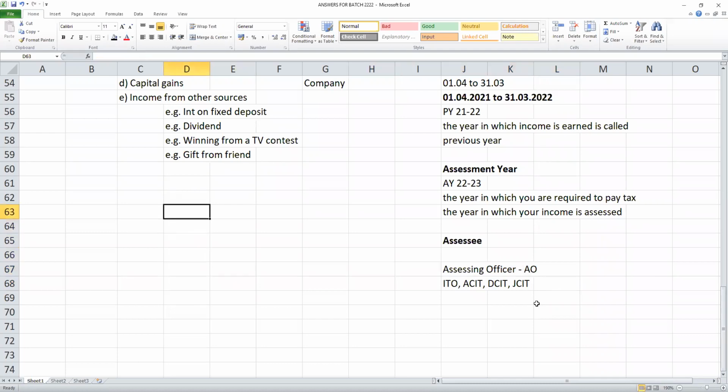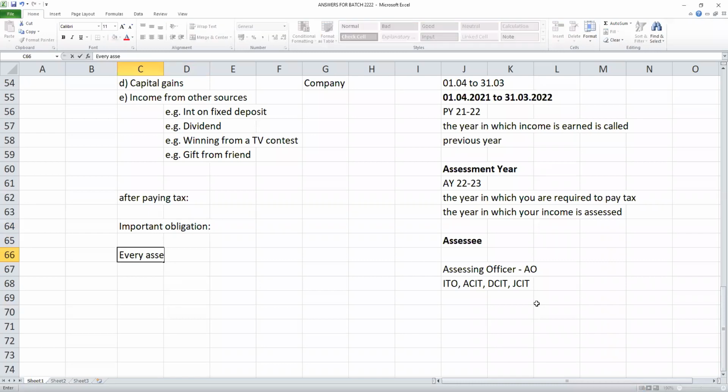So the income that is earned during the previous year 21-22 is brought to tax, and you are required to pay tax to the government. After paying tax, then comes your important duty. Don't think your duty is over after paying income tax. Then comes the important obligation, my students.